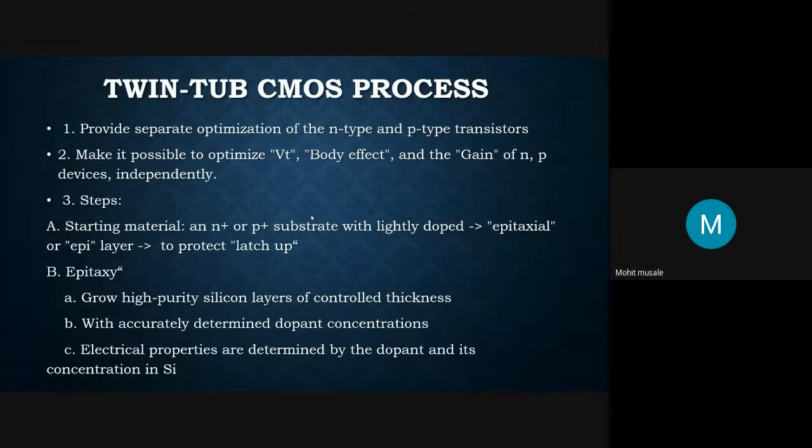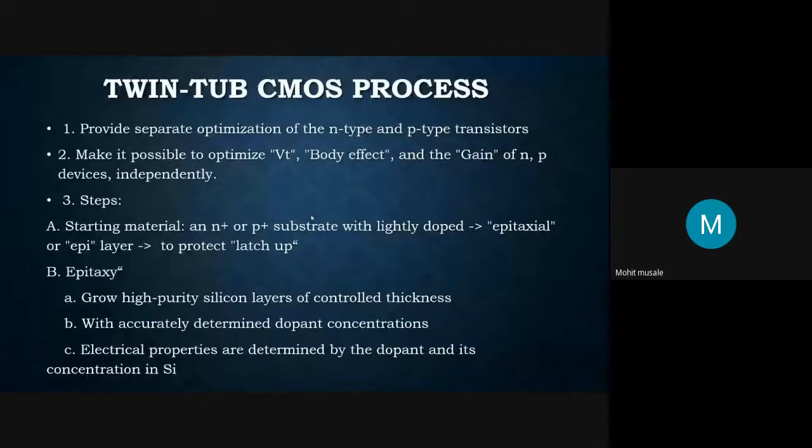In the previous section, we have seen PMOS and NMOS, CMOS and PMOS. Now, in this section, we will see CMOS fabrication in the twin tub process. Coming to the process sequence, the first step is tub formation. The fifth step is contact cut definition, and the last step is metallization.